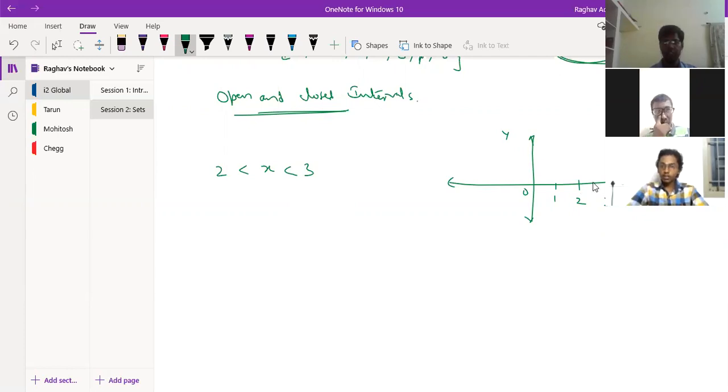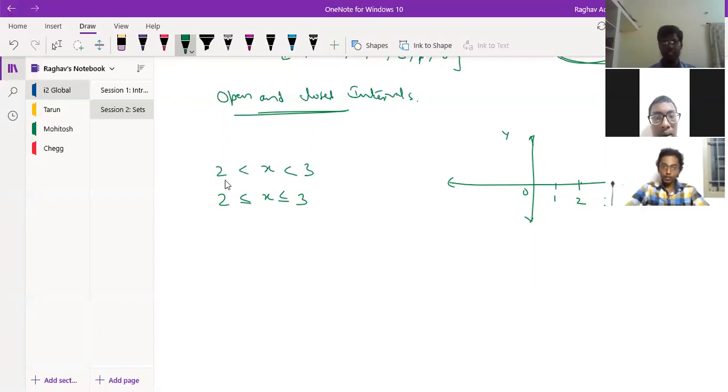Because he has given only less than, it will be a little greater than 2 and a little less than 3. 2 and 3 are not included. I hope you know the difference between this statement and this statement. In this case, x can take the value of 2 also, and x can take the value of 3 also.